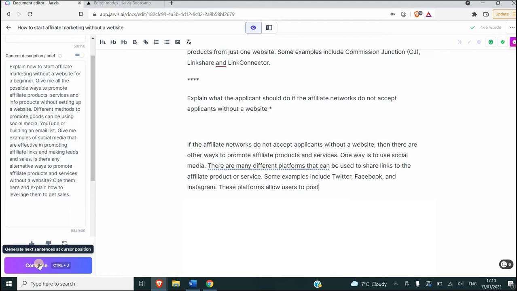You see what I mean here? It's not answering the question I asked. So you see here, you can't just press the compose command and let it run widely. You have to guide Jarvis to write for you something that you'll be happy with. It is a very good assistant, but you have to guide it.